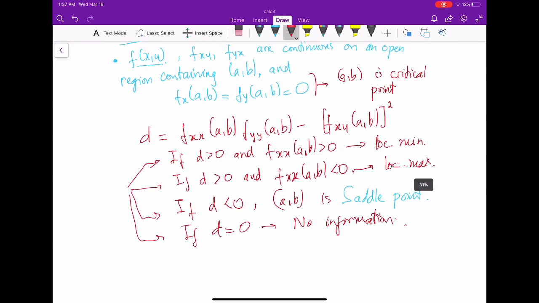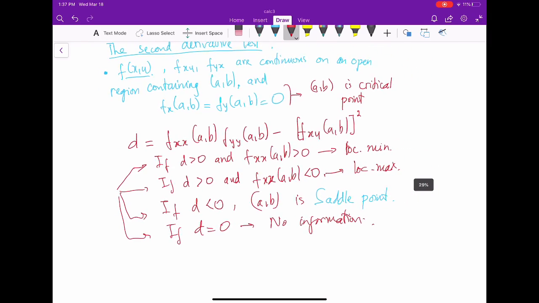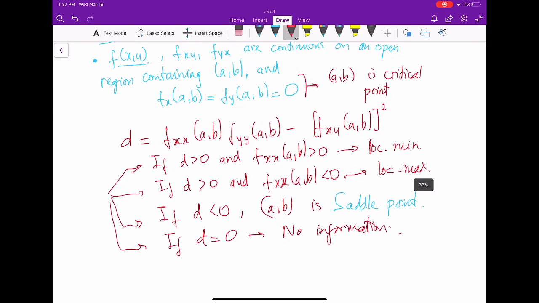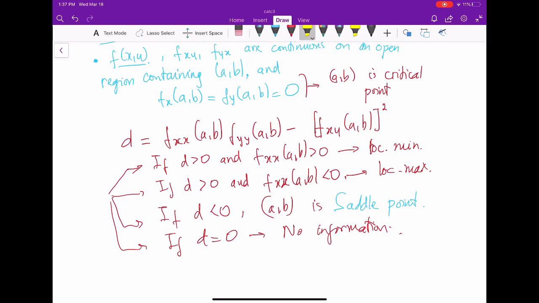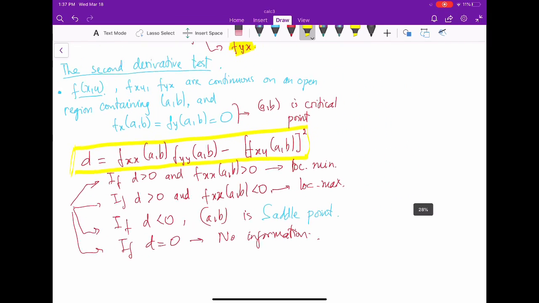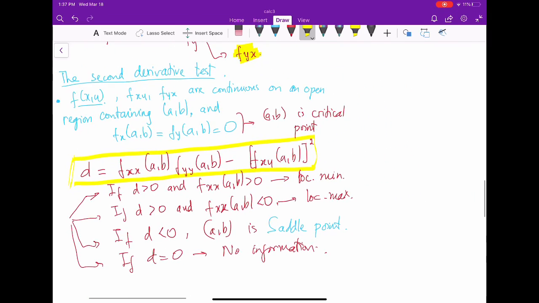But before we move to an example, I would like to mention one thing: the definition of D. You see, look at this, the definition of D. That is fxx times fyy minus fxy squared. So if we look at this from the point of view of a determinant, right?